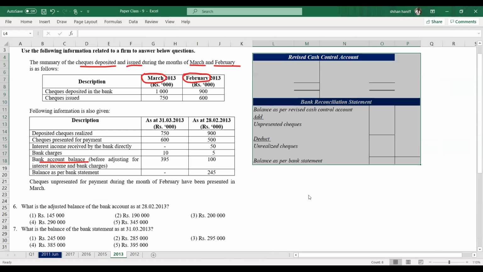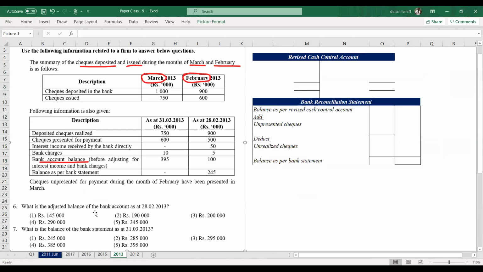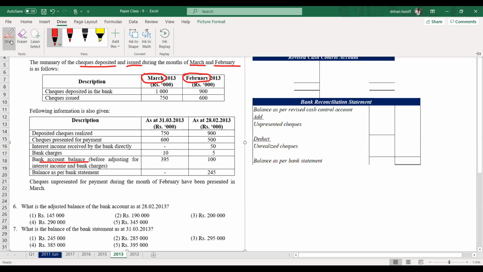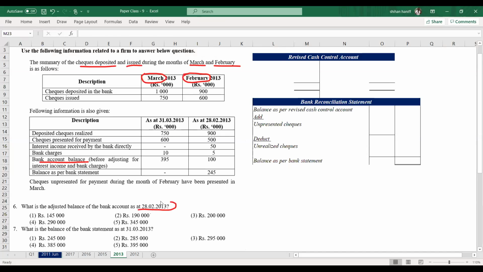Right. So shall we do this? What is the adjusted balance as per the bank account on 28th February? So the February balance. What is the February adjusted balance? So how do you calculate that?